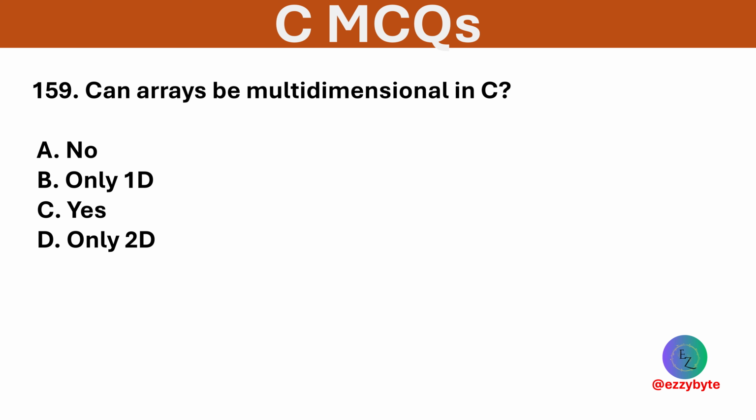Can arrays be multidimensional in C? Options are no, only 1D, yes, and only 2D. Option C is correct. C supports multidimensional arrays like 2D, 3D, etc.